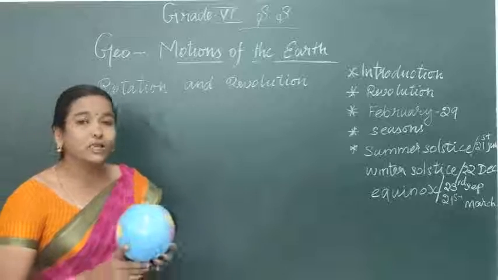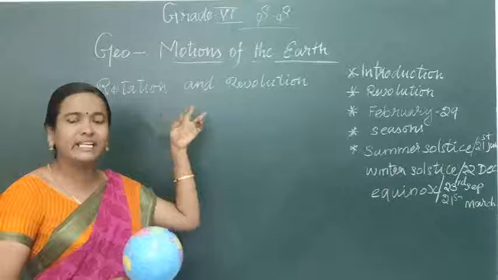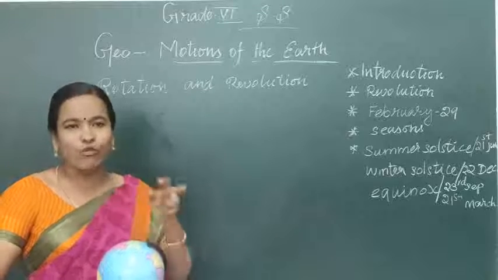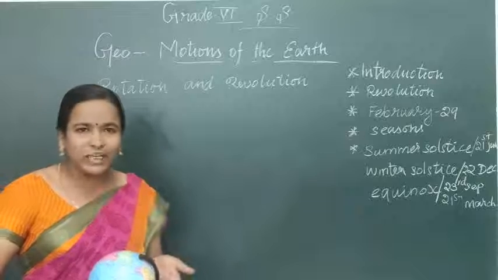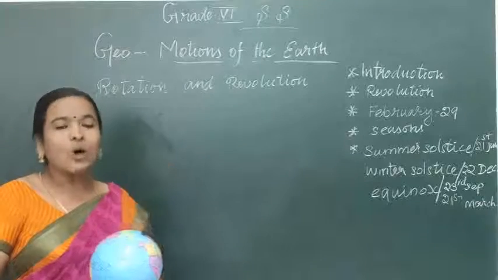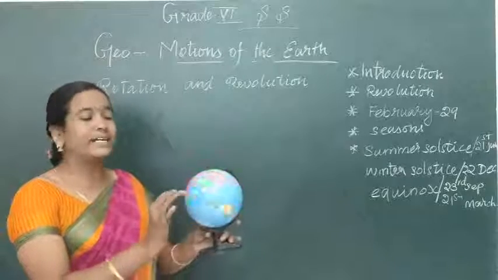So what is a rotation? There are motions of the earth, and we have studied that 2 types of movements are there: rotation and revolution. Rotation means movement of the earth on its axis.